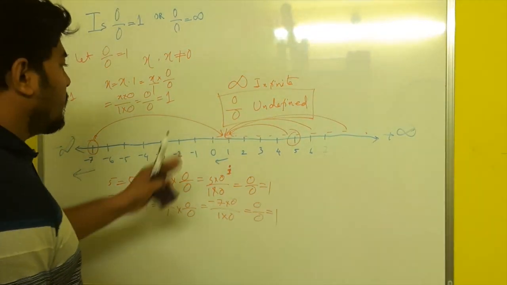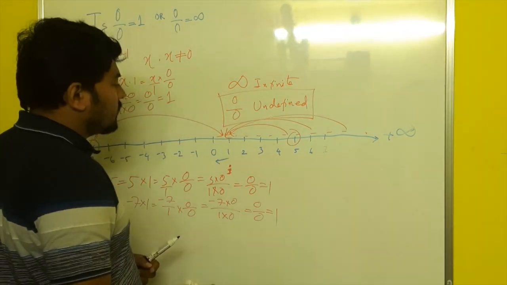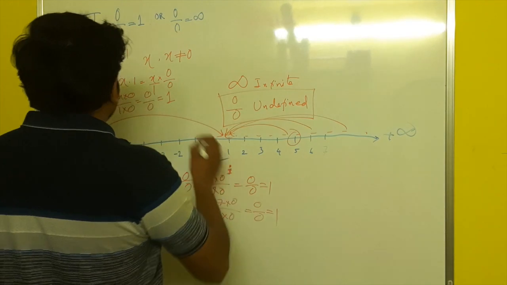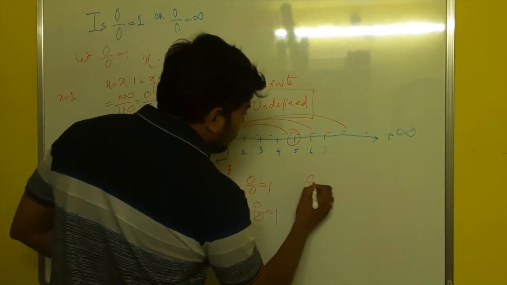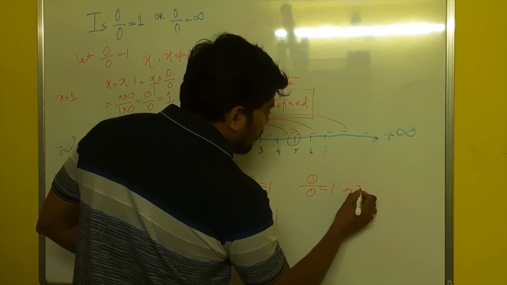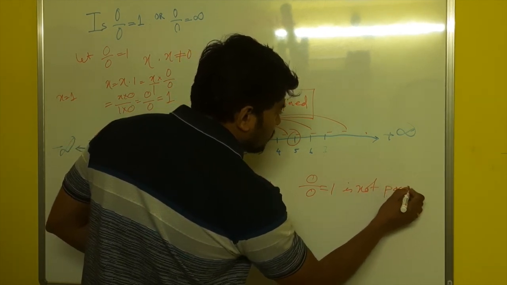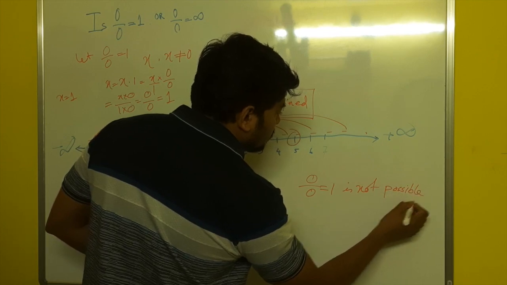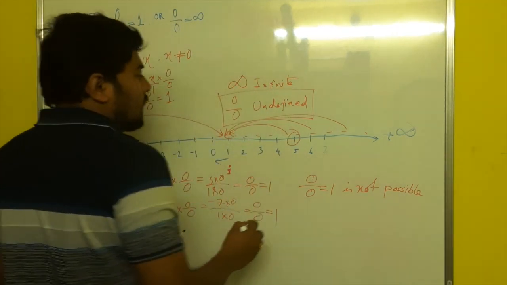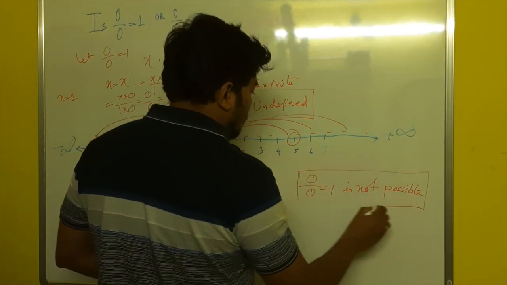Any real number can be represented here. So this hypothesis, 0 by 0 equal to 1, is not possible. So it is definitely not 1.